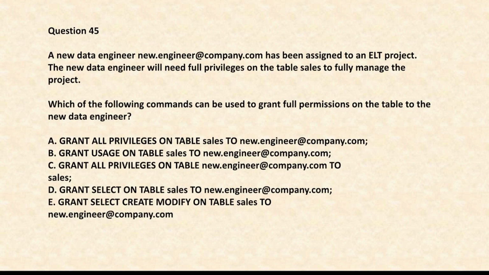So for that, you can either do a grant or revoke permissions. So in this, you have grant and it says to grant full privileges. So basically you are granting all the privileges on the table sales to this particular user, which is correct. You don't need the usage, this is not correct on table this. That is the email address is written, right? So grant on table, the table name to which particular individual. This is not correct, option D, and option E is also not correct. Option B is also not correct. So the option A is correct.